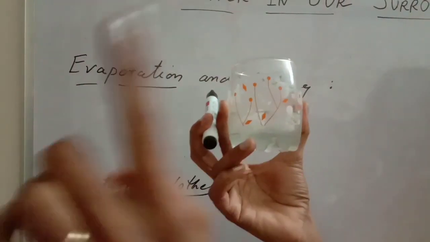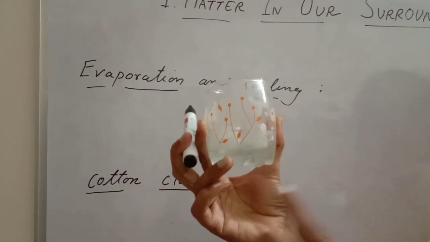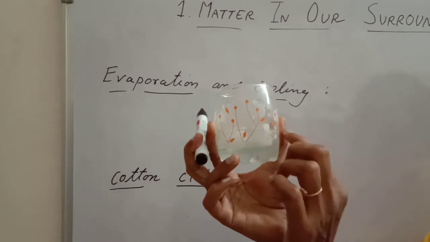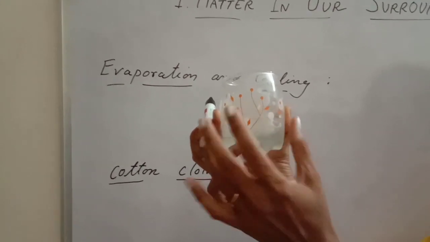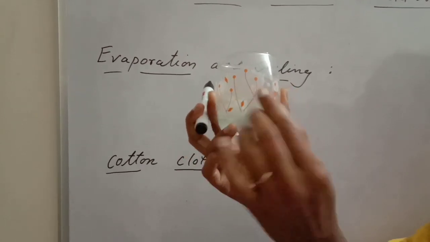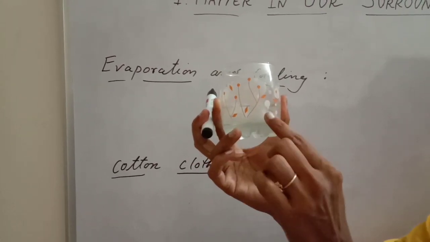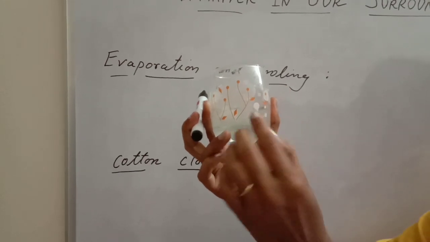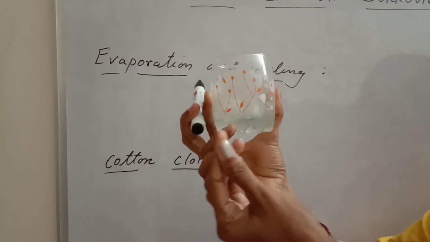Actually, in the atmosphere, the air contains water vapors. When those water vapors come in contact with this low temperature, here the temperature is very low because this is very chilled water, the vapors, the gaseous state, get converted into liquid state, and so we are getting the liquid state of water.